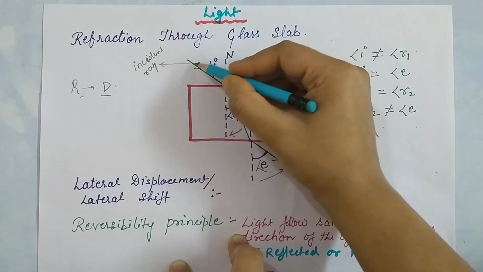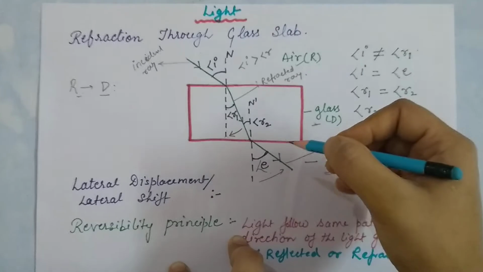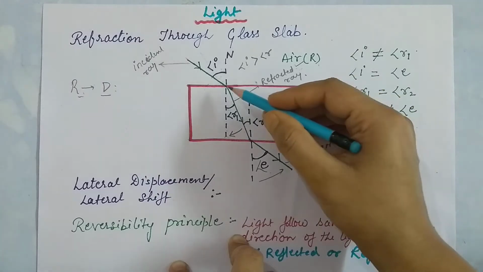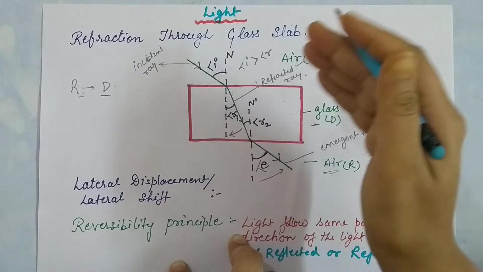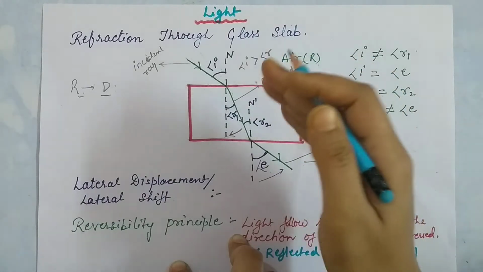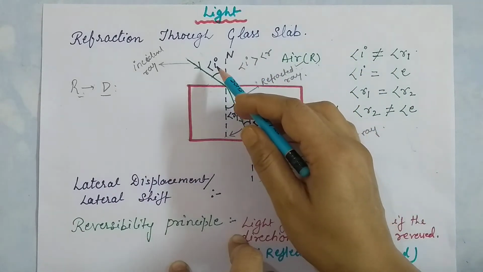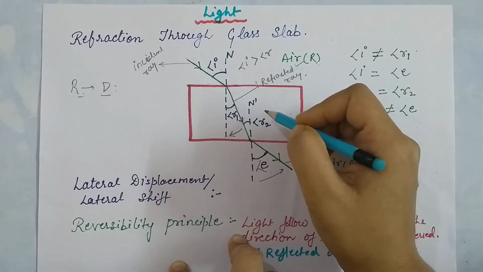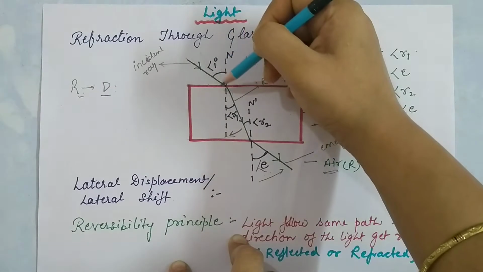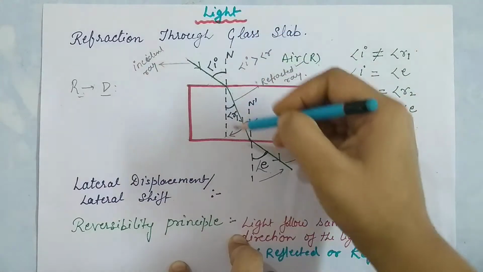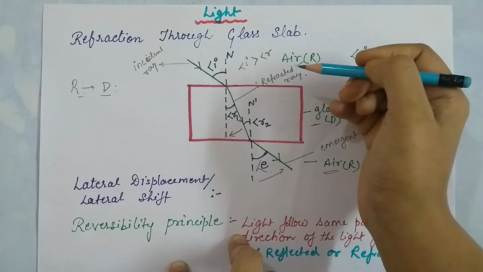Because when the light is in the rarer medium, the speed of light is more, but when it enters the denser medium, suddenly the speed of light becomes less. The speed of light in the rarer medium is more and in the denser medium is less.